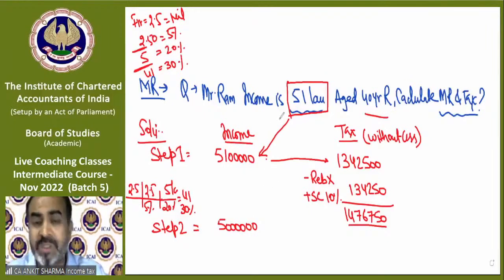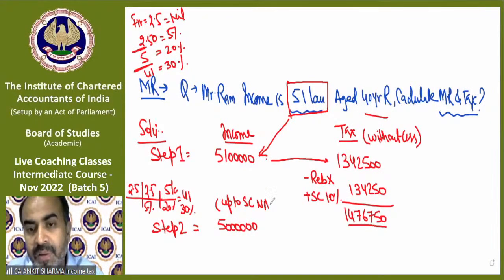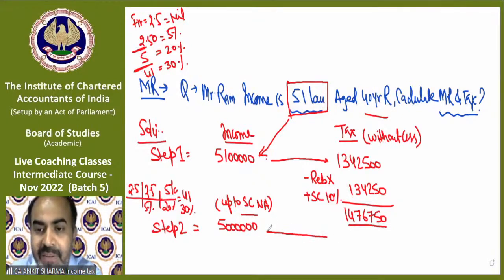So suppose in this question it's a partnership firm and income is given as 1 crore 51 lakh, then 1 crore 51 lakh we write over here, and over here we write 1 crore. So we need to write the income up to which surcharge is not applicable. That is 50 lakh in case of Mr. Ram. Now we have to calculate the tax when income is rupees 50 lakh, normal case, of course.